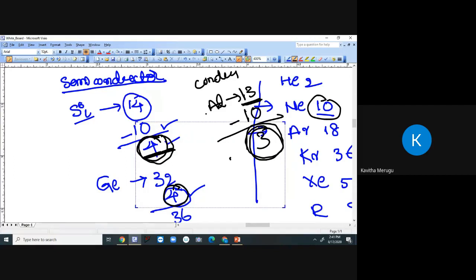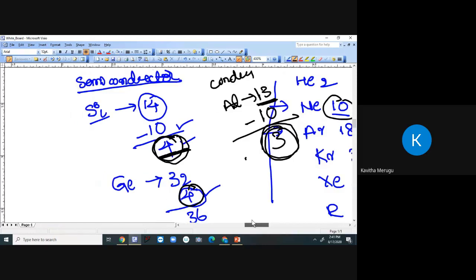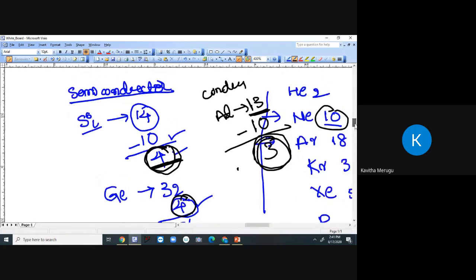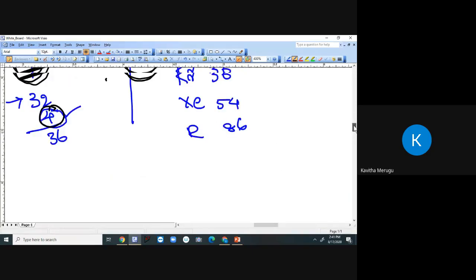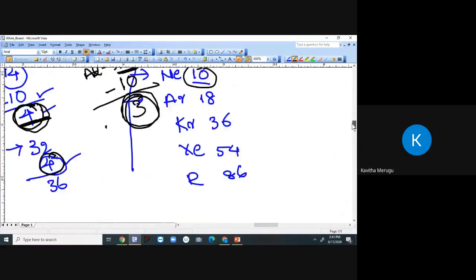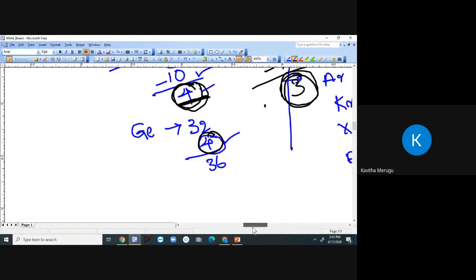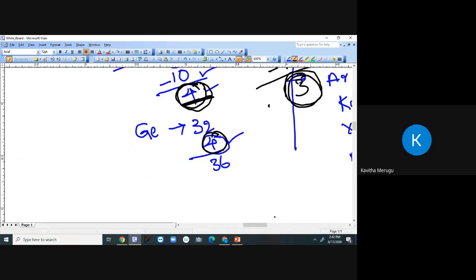You can estimate similarly for conductor and insulator. Just now we have discussed this table. If the number of valence electrons is less than 4, then it is a conductor. If it is equal to 4, it is a semiconductor. If it is more than 4, it is an insulator.